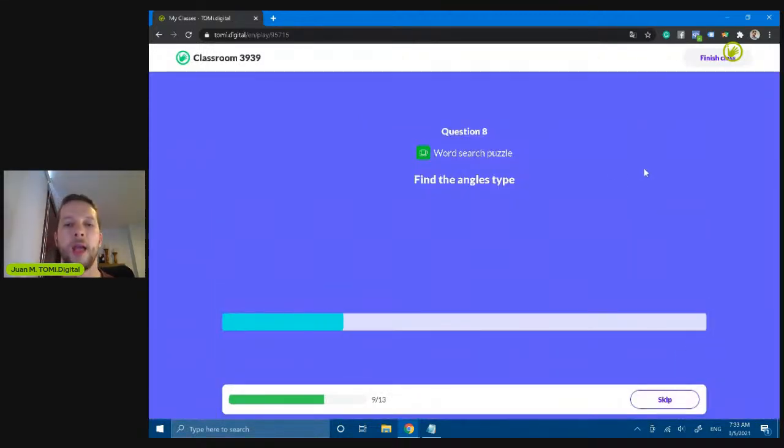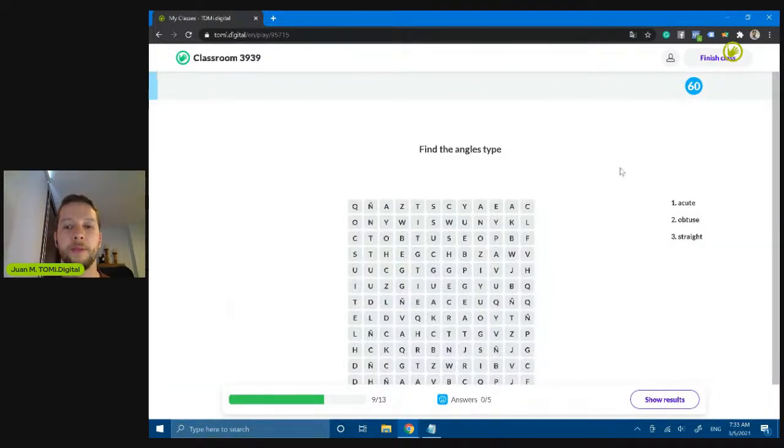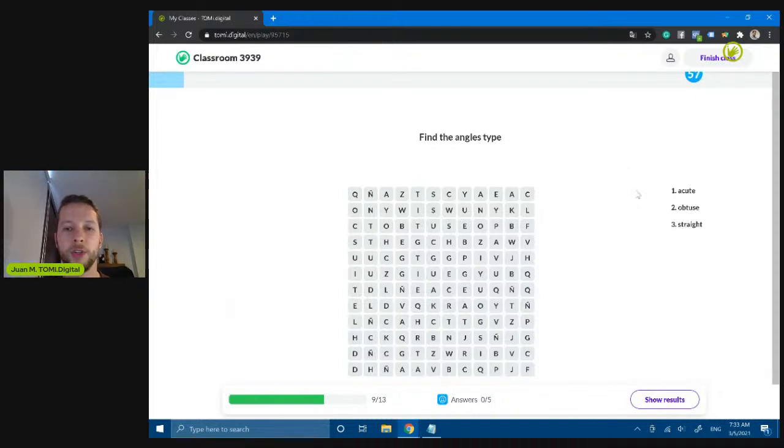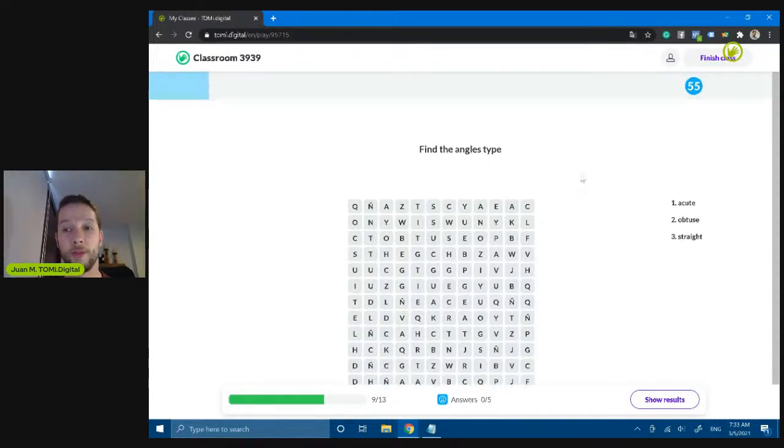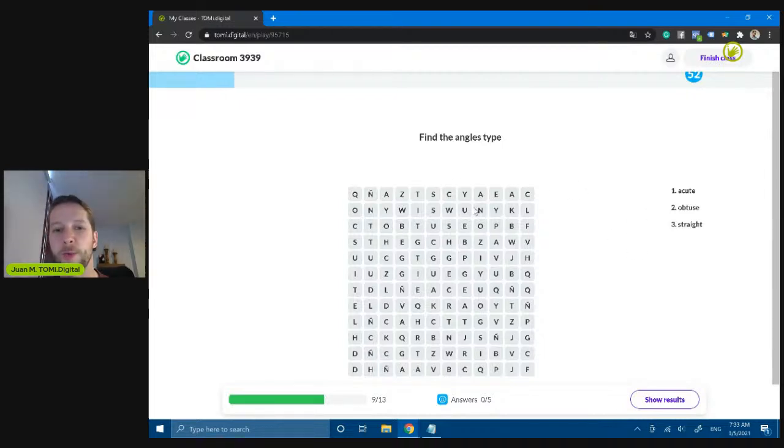Let's move forward. I don't want to take much time from you, so it's the final part of the workshop. This is one of the hardest parts for me, finding the words. Each one of you is going to have a different word search puzzle, so you cannot copy from one another. So complete the sentence. Find the sentence.